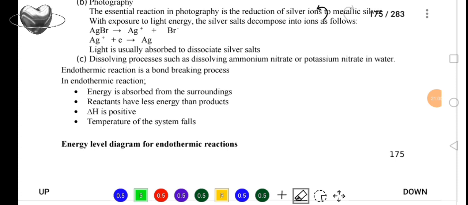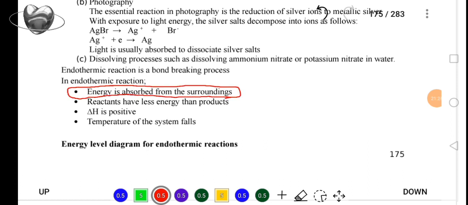What are the characteristics of an endothermic reaction or process? Number one, you are going to take note that energy is absorbed from the surroundings. We expect the energy of the surroundings to be decreasing. Why? Because the energy is being taken into the reacting system. Number two, the reactants have less energy than the products. That is an endothermic reaction.